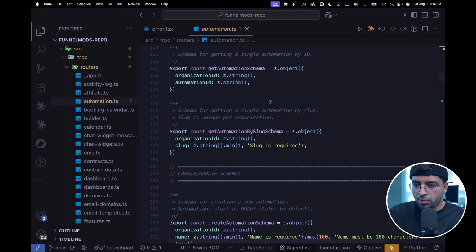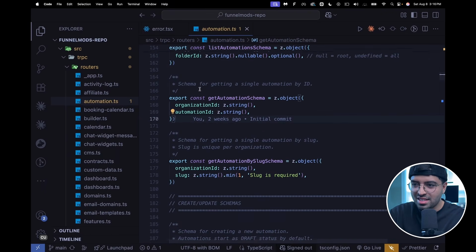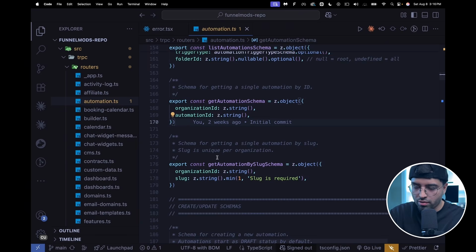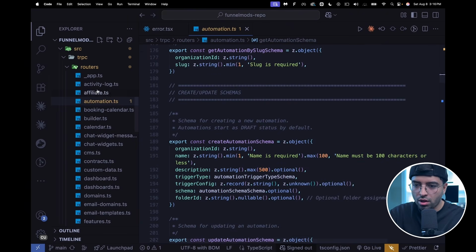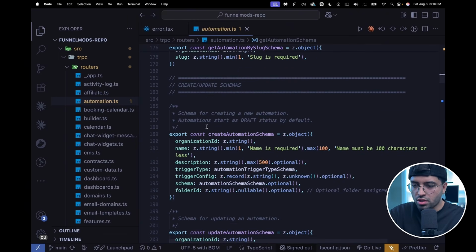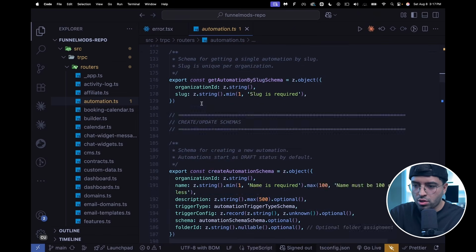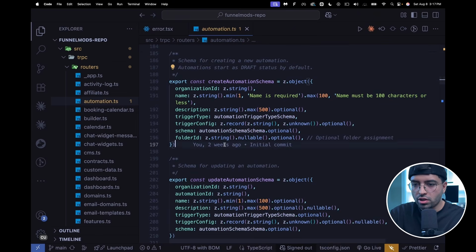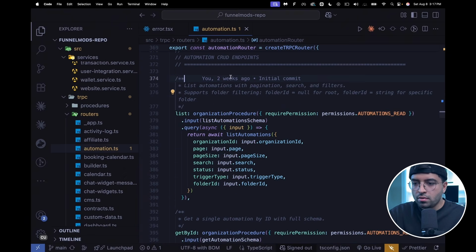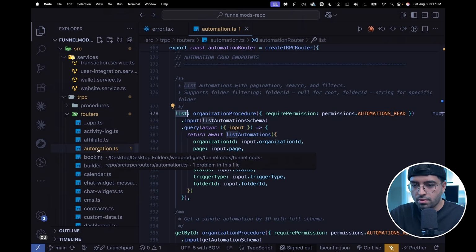All right, so I thought it would be better for me to show you a better example, and this is Mochi's code base itself. So I want to show you how I'm doing it in here for automations, for example, because this has a much better use case. The other one's just a boilerplate, but this one has some really rock solid foundation in here. So let's just take a quick look at this. So this is the endpoint. Essentially, it's the list router, and all we're doing is listing automations.